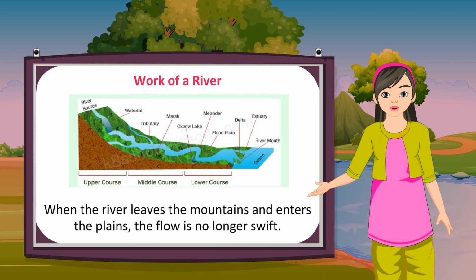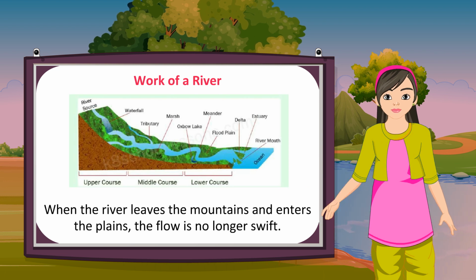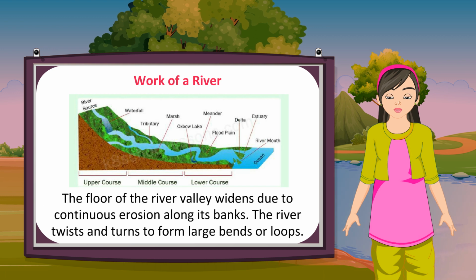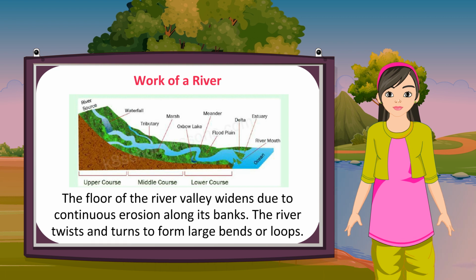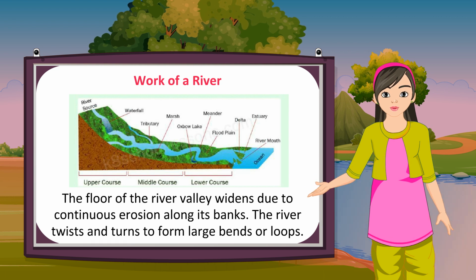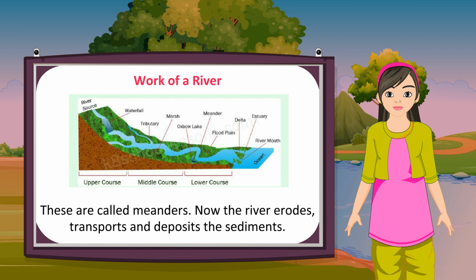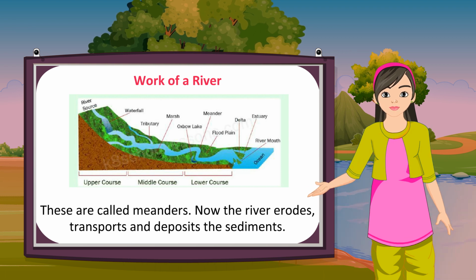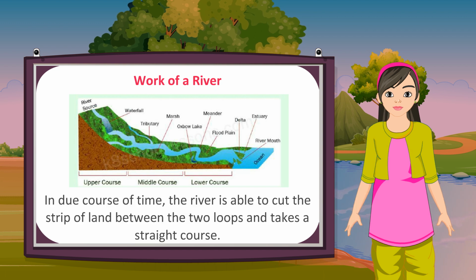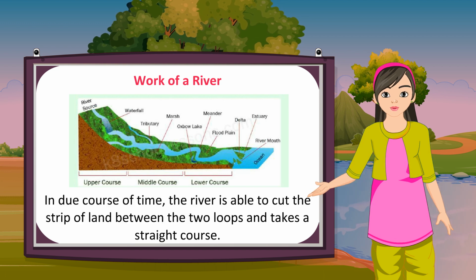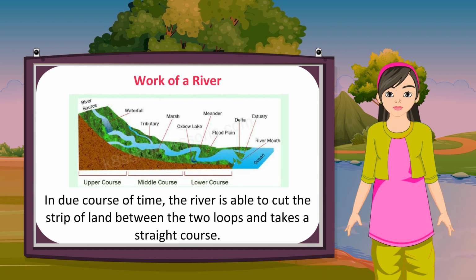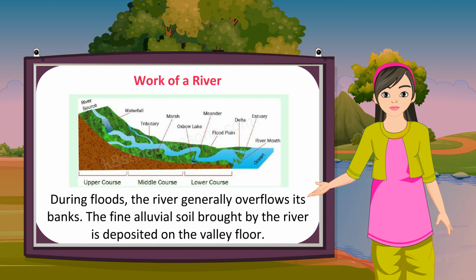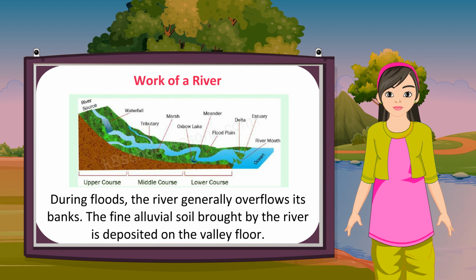When the river leaves the mountains and enters the plains, the flow is no longer swift. The floor of the river valley widens due to continuous erosion along its banks. The river twists and turns to form large bends or loops. These are called meanders. Now the river erodes, transports and deposits the sediments. In due course of time, the river is able to cut the strip of land between the two loops and takes a straight course. During floods, the river generally overflows its banks.